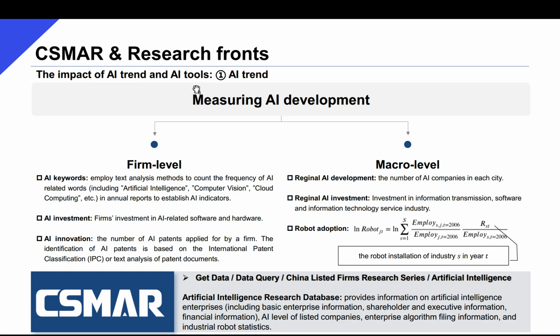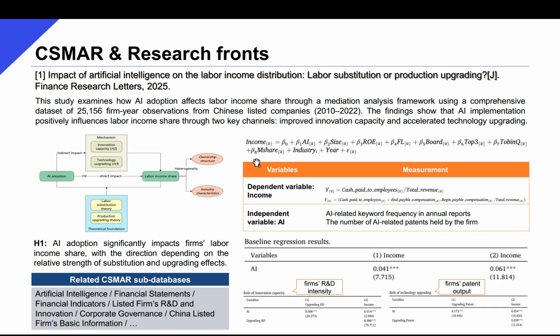Also, we will have examples that exemplify the use of all these different measurements of AI development as variables. So we have the first example here, which studies how AI adoption affects labor income share.